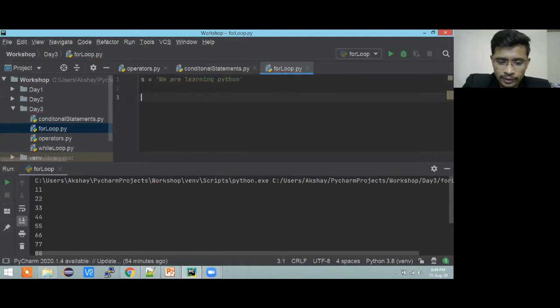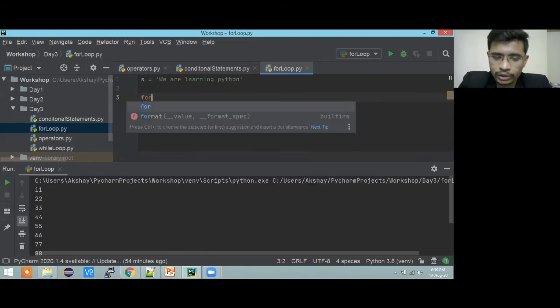Now from this particular sentence, the full sentence, I want to grab the vowels, or actually I want to count the number of vowels which are there. For this small string it is easy, you can go and count, but if I go to any blog and they ask you to count from that, then it will be difficult. For that you need to write a loop.